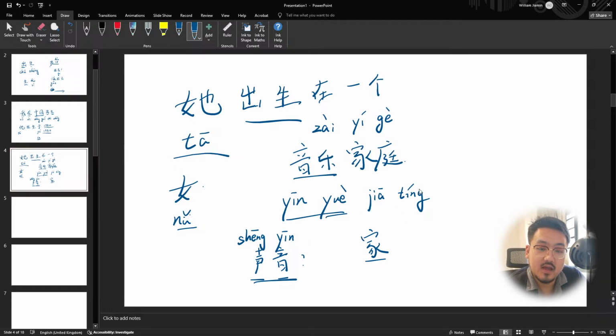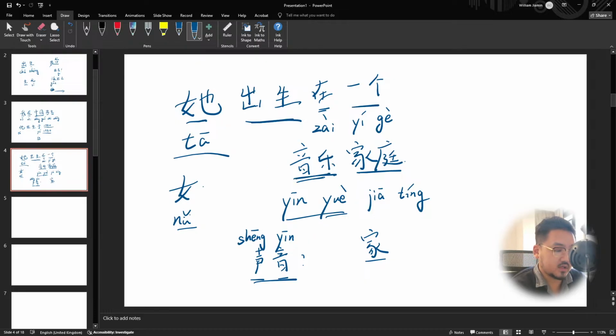So 家庭 is like a home with a garden. If you put it together, it's just an expression in Chinese for the family. 她出生在一个音乐家庭 means she was born into a musical family, alright? As simple as that.